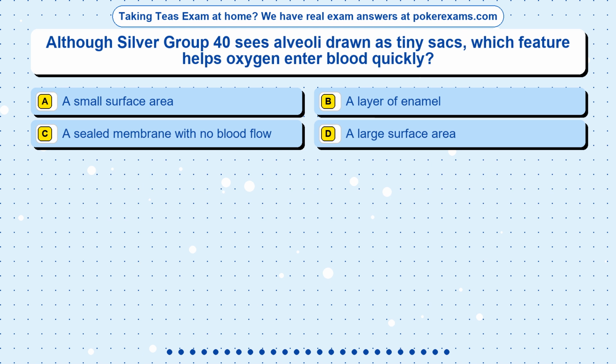Question 16. Although Silver Group 40 sees alveoli drawn as tiny sacs, which feature helps oxygen enter blood quickly? Option A, a small surface area. Option B, a layer of enamel. Option C, a sealed membrane with no blood flow. Option D, a large surface area.